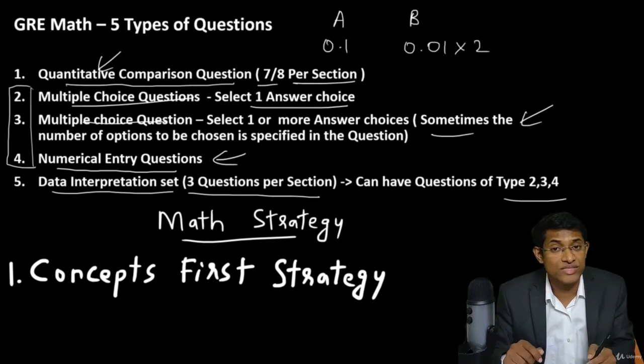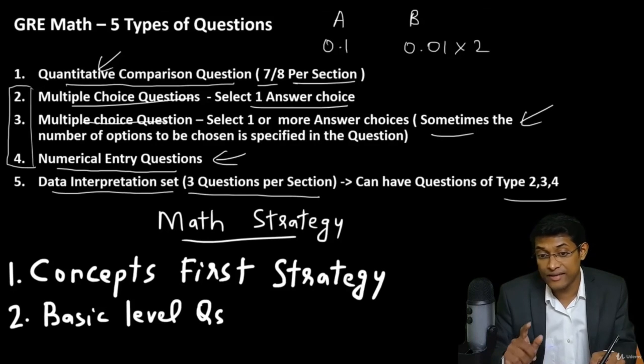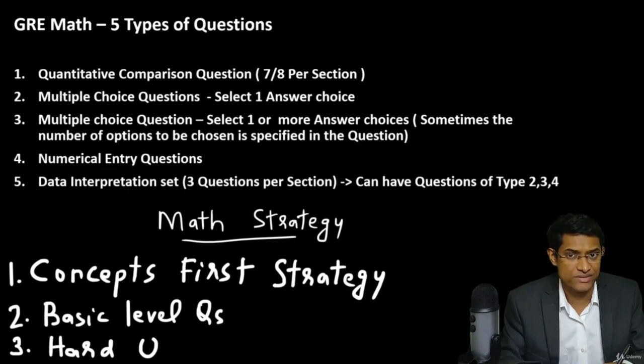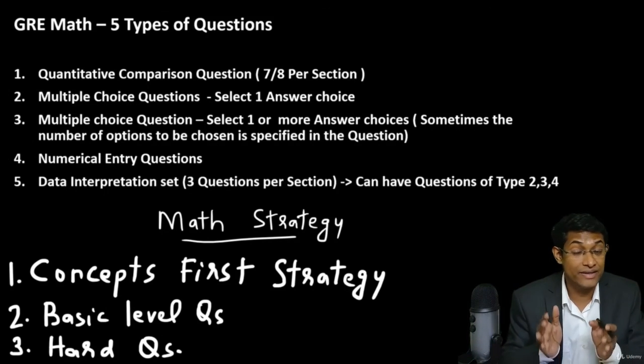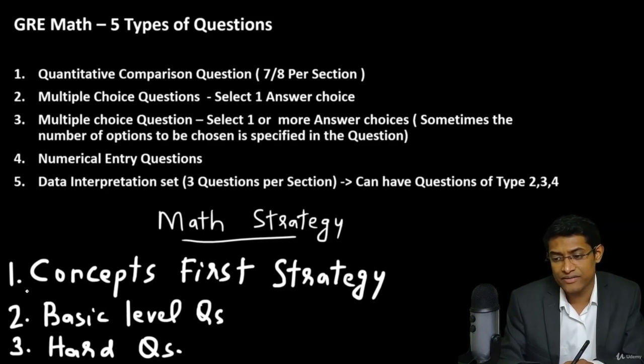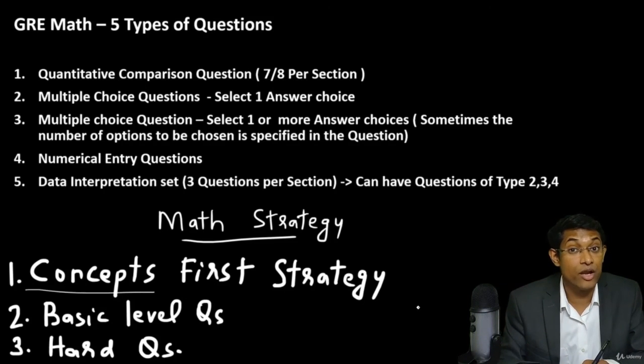So have a concepts first strategy. Now after this, try to do basic level questions, and after that get into the hard questions. This course is designed in this manner. Concepts are introduced one after the other in a logical manner, and then you are applying them in basic level questions, and then we move to hard questions.